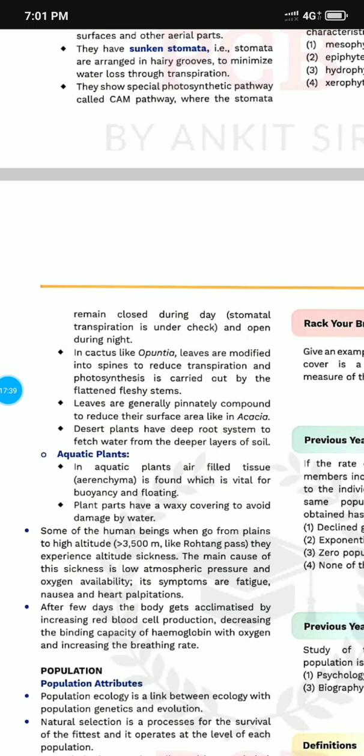Like some human beings, when they go from the plains to a high altitude, such as Rohtang Pass, they experience altitude sickness. What is the cause of this sickness? The main cause is low atmospheric pressure and low oxygen availability. But after a few days, the body gets acclimatized by increasing red blood cell production, decreasing the binding capacity of hemoglobin with oxygen, and increasing the breathing rate. Right? Every strategy is performed for survival.